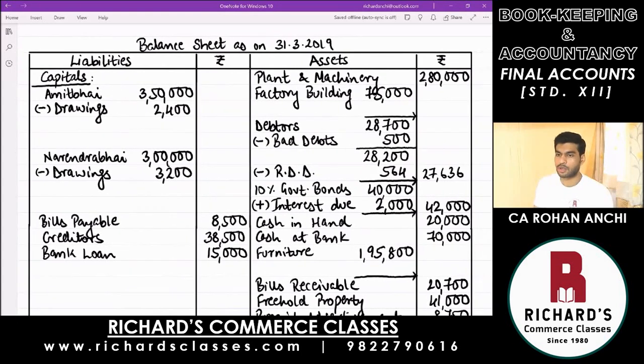Just check everyone, do your own calculation and see. 28,200 minus 564. Do you get 27,636? Yes, sir. Okay.